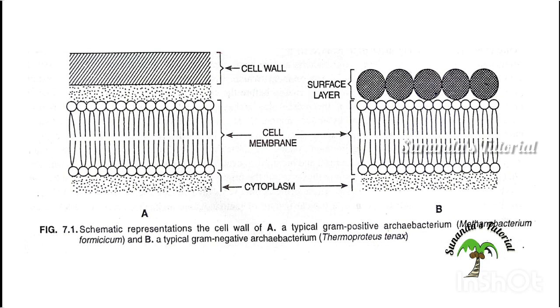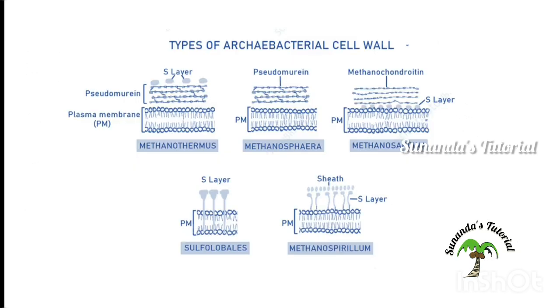So this diagram shows a schematic representation of cell wall. At first, the diagram shows a typical gram-positive archaebacterium, Methanobacterium formicicum. So they show this type of cell wall. They show cell wall, then cell membrane, then cytoplasm. But in case of a typical gram-negative archaebacterium like Thermoproteus tenax, they show surface layer, then cell membrane, then cytoplasm. So it is a basic diagrammatic representation of gram-positive archaebacterium and gram-negative archaebacterium. Okay. These are the types of archaebacterial cell wall.